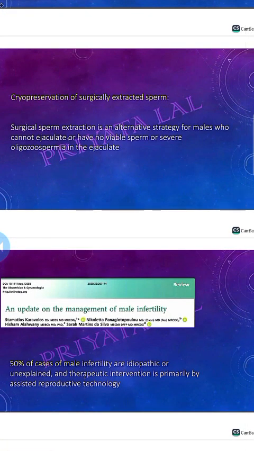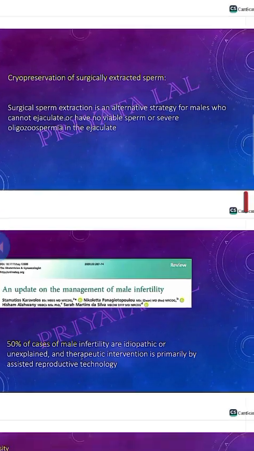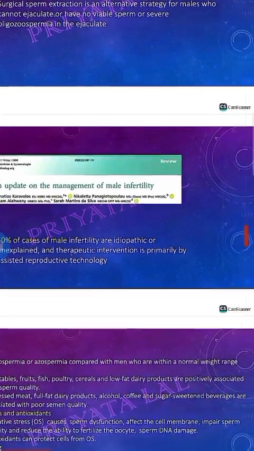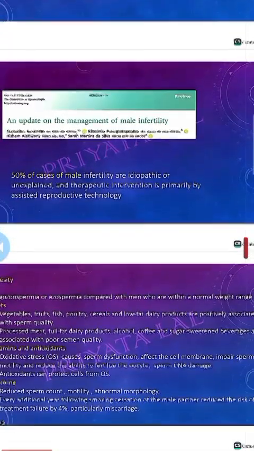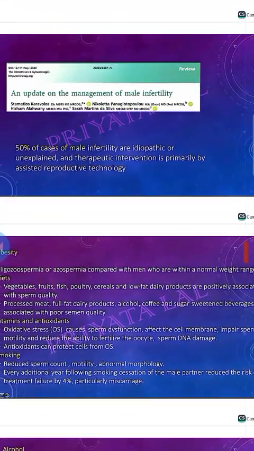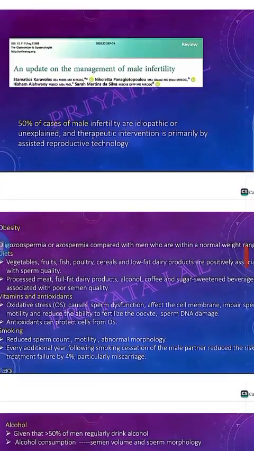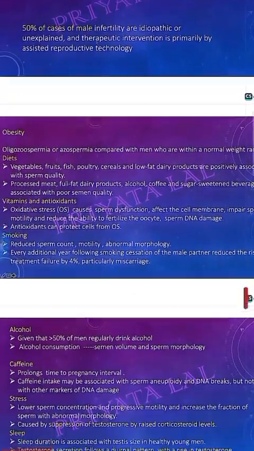Cryopreservation of the surgically extracted sperm. The surgically extracted sperm is an alternative for the male who cannot ejaculate and has no viable sperm, or has severe oligozoospermia in the ejaculate. So in these cases, you will cryopreserve the sperm by surgical extraction. So 50% of the cases of male infertility are idiopathic, unexplained, and the therapeutic intervention is primarily by the assisted reproductive technique.